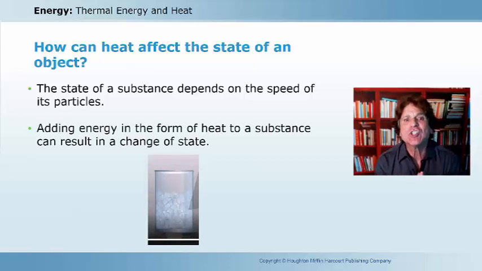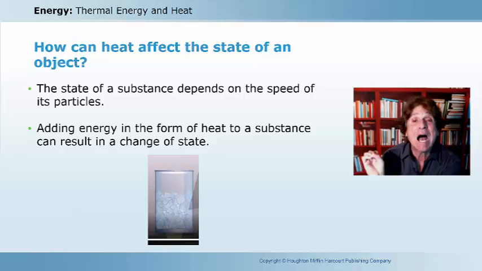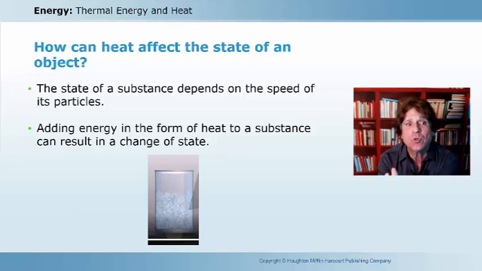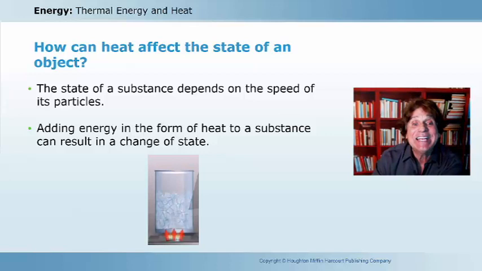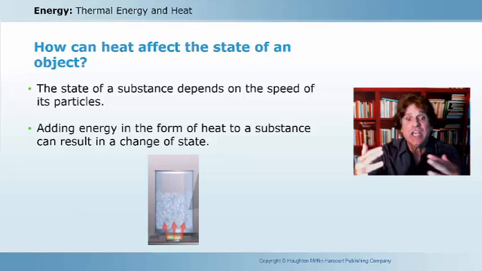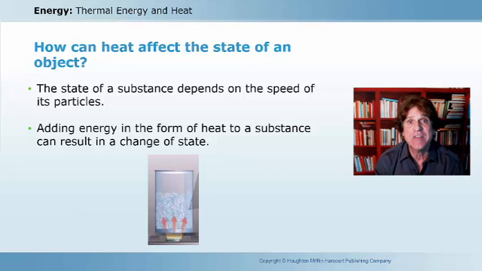Now, the state of a substance depends upon the speed of a particle. We can also change the phase, the state of that substance, by heat, by adding more kinetic energy to it. So if we add energy in the form of heat to a substance, such as right here we have ice that is in the solid phase, and what we're going to do is add heat. Heat energy is being transferred now to that ice, and that ice, well, eventually it will begin to change state. It will begin to change phase.